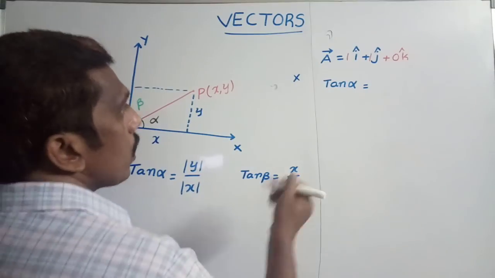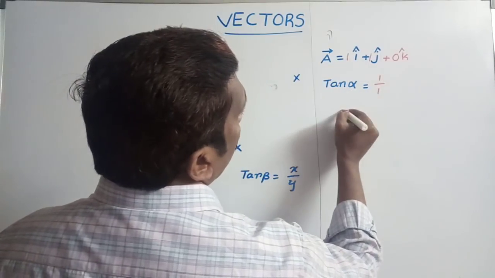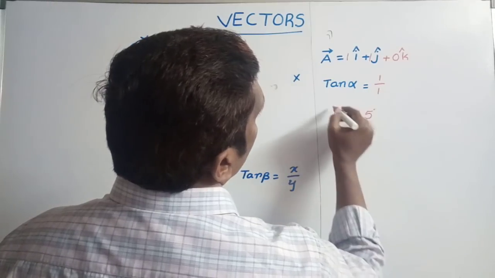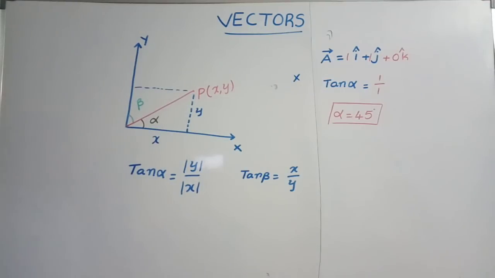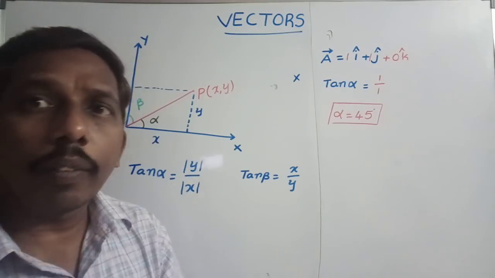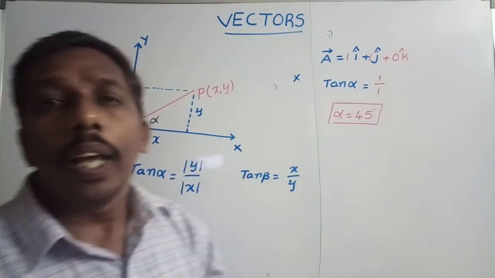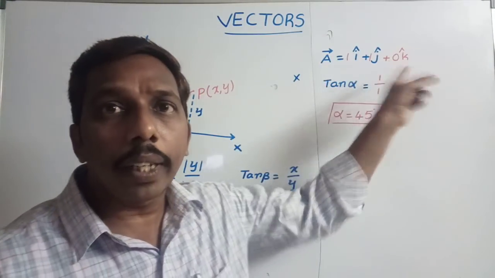So here tan alpha is equal to y coordinate by x coordinate. The y coordinate is 1 and the x coordinate is also equal to 1, so tan alpha is equal to 1. From that we can write alpha is equal to 45 degree. So the angle between the given vector and the x axis is 45 degree, and between the given vector and the y axis is also 45 degree. But what about the given vector and the z axis? To calculate that we should use cos alpha. Suppose they give only two coordinates, x and y, then we go with this method. If they give i cap, j cap, k cap, that is x i cap plus y j cap plus z k cap, then we use the directional cosines.